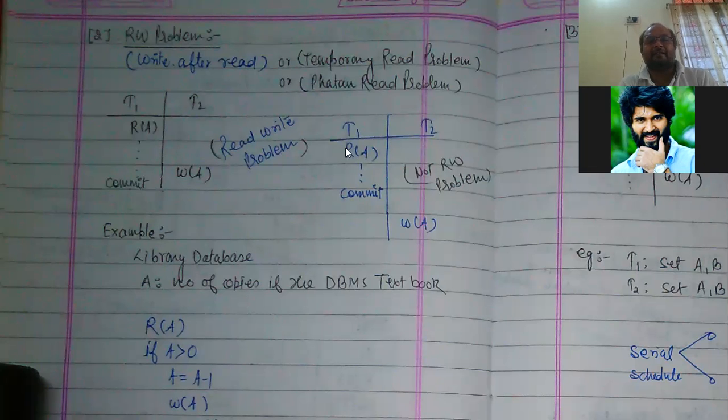If it is like this, it has performed the read operation and committed its work, and after that the write operation is performed, then there is no read write problem, because it has committed its work and only after that the write operation is performed.